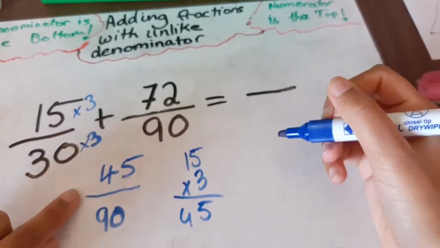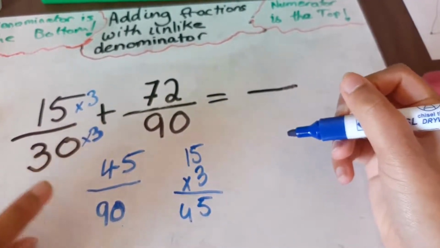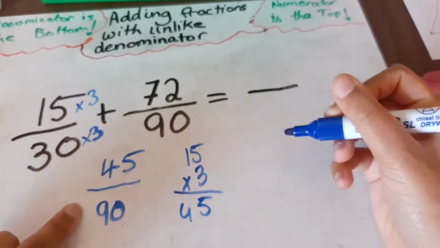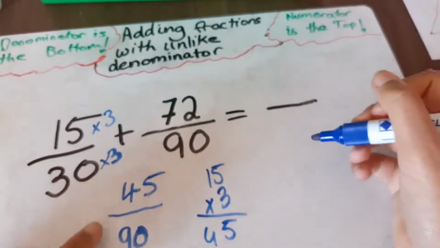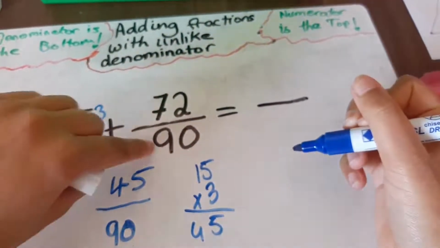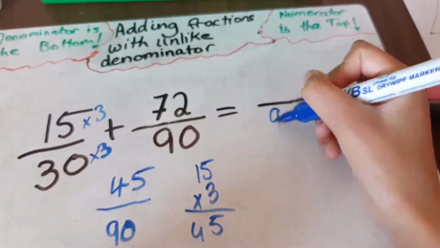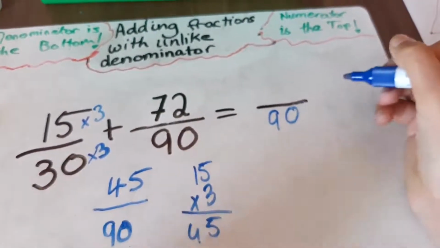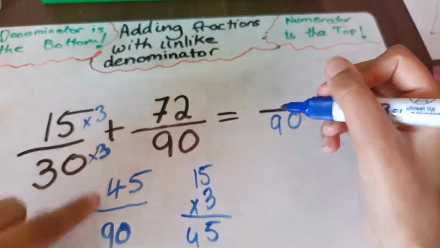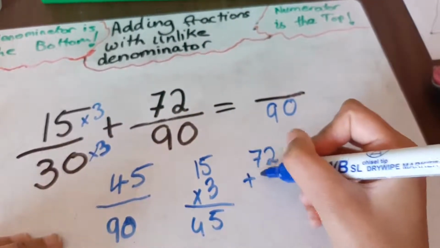So, this 15 over 30 is equivalent or the same or equal to 45 over 90. 45 over 90 is also a half, and this is also a half too. Anyways, now that we have the same denominator, they're both 90, the answer's denominator will also be 90. 72 plus 45, we're going to be adding it over here. Okay.